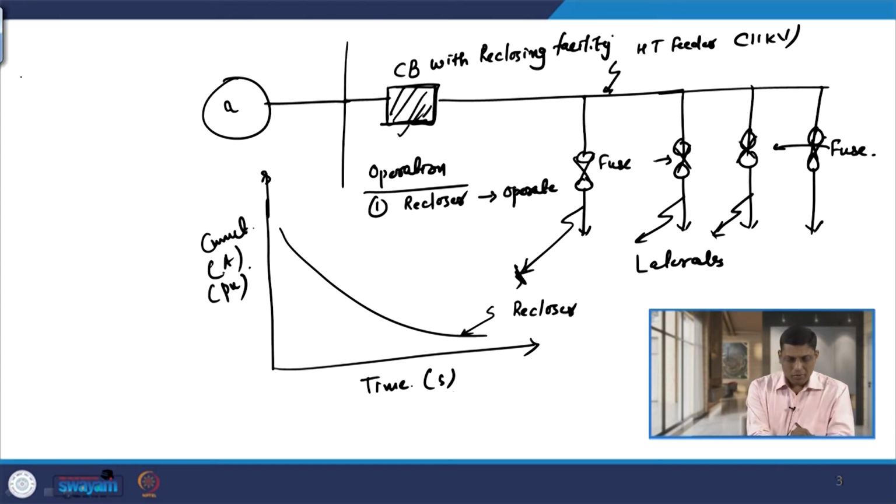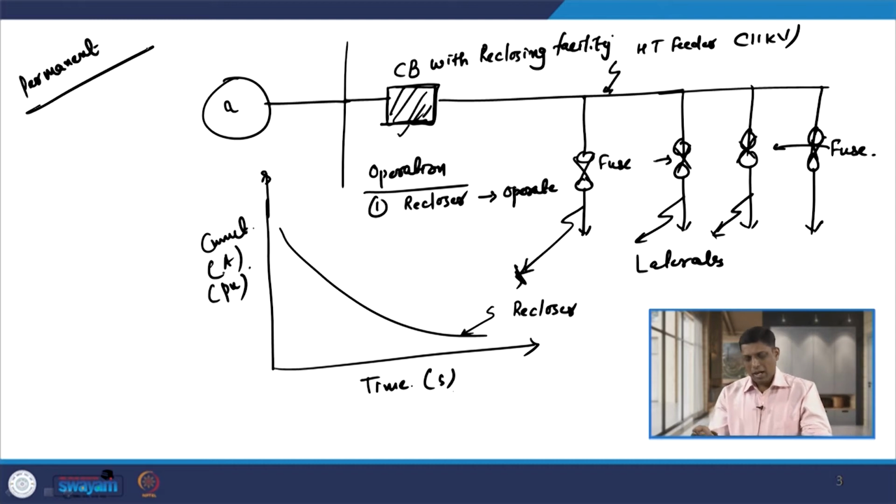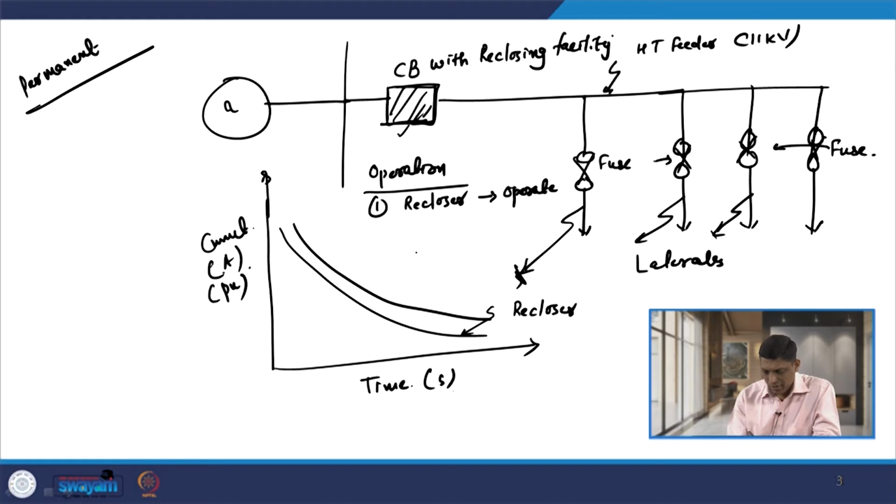But if the fault is permanent in nature, then after the first reclosing attempt, when the reclosing is carried out, the fault still persists. Then the breaker again becomes open and we assume that we allow the fuse to operate. So, the fuse characteristic is somewhere here. This is the characteristic of the fuse.